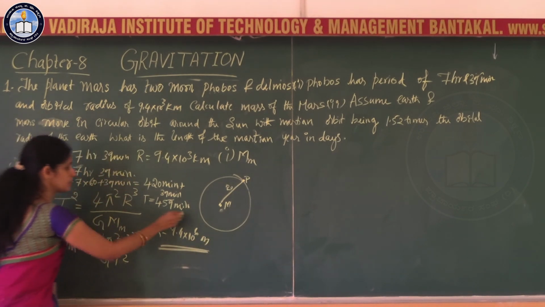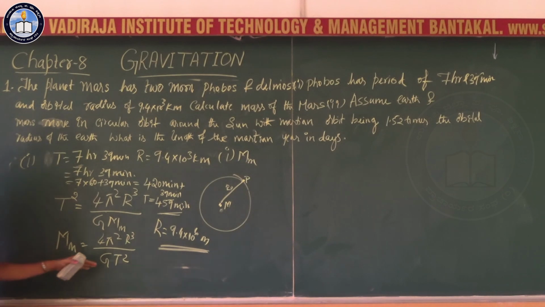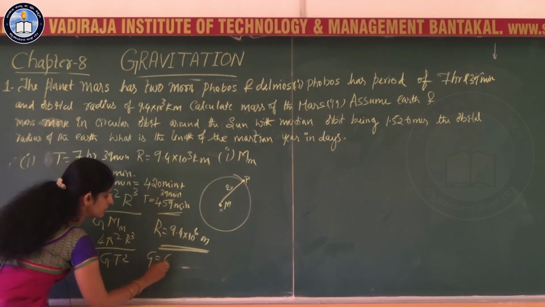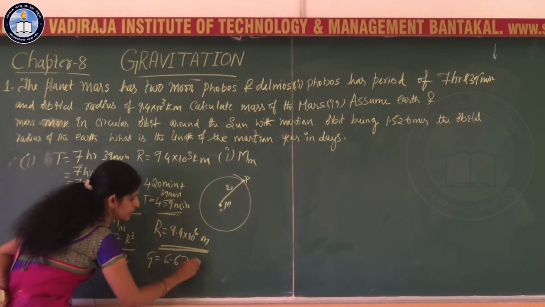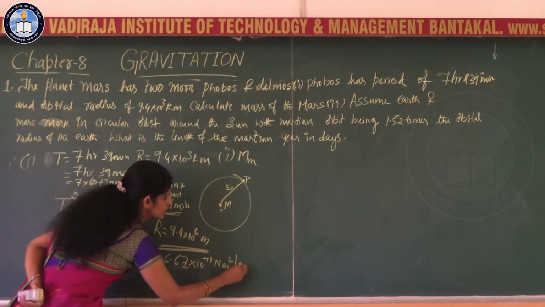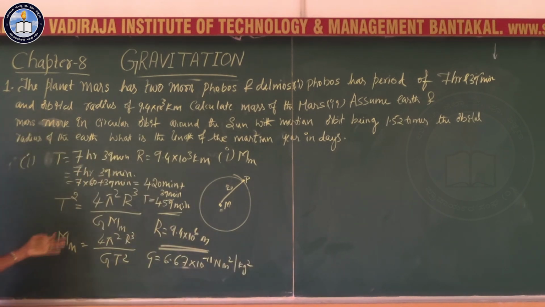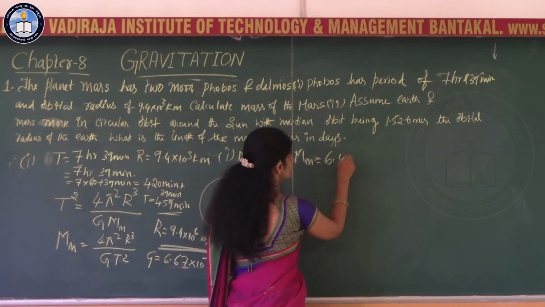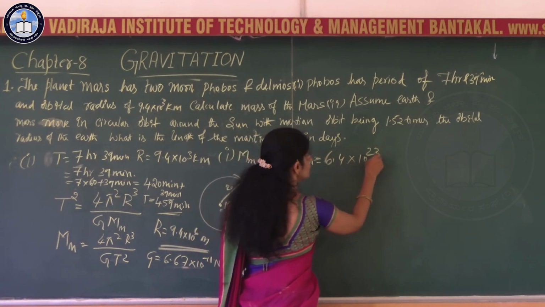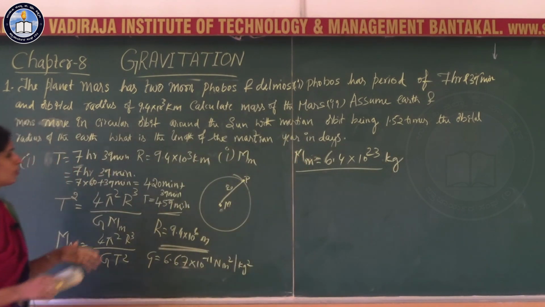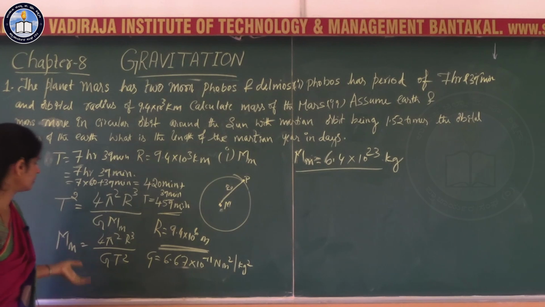Okay. Now you substitute the data in the given formula here. G is a gravitational constant, 6.67 into 10 to the power minus 11 Newton meter square per kg square. If you substitute that data, mass of the Mars is equal to 6.4 into 10 to the power 23 kg. So that is the value you are going to get for the mass of the Mars.